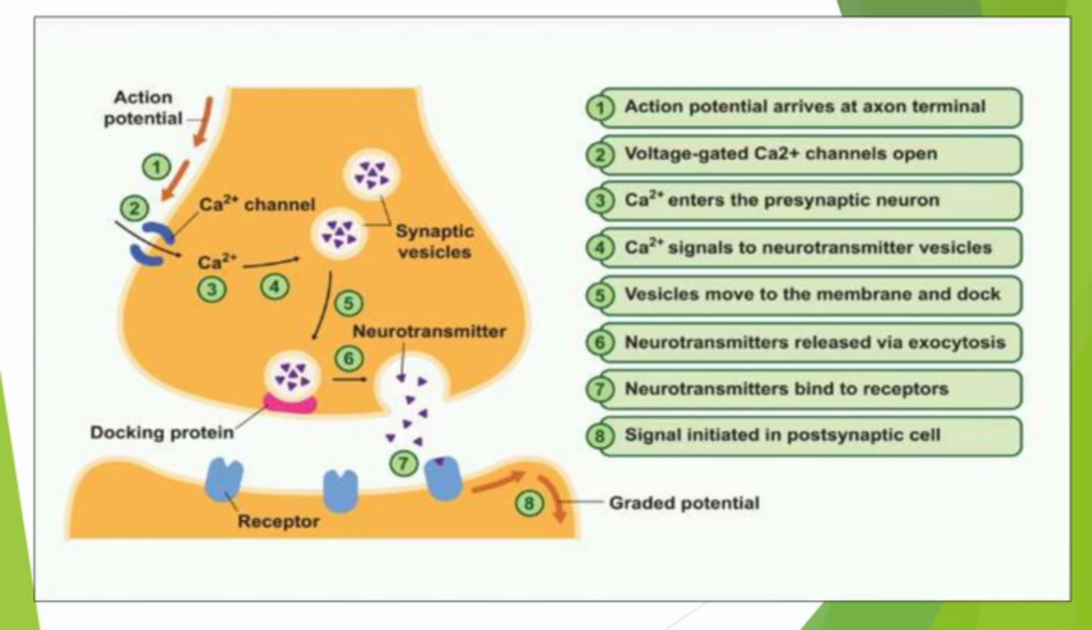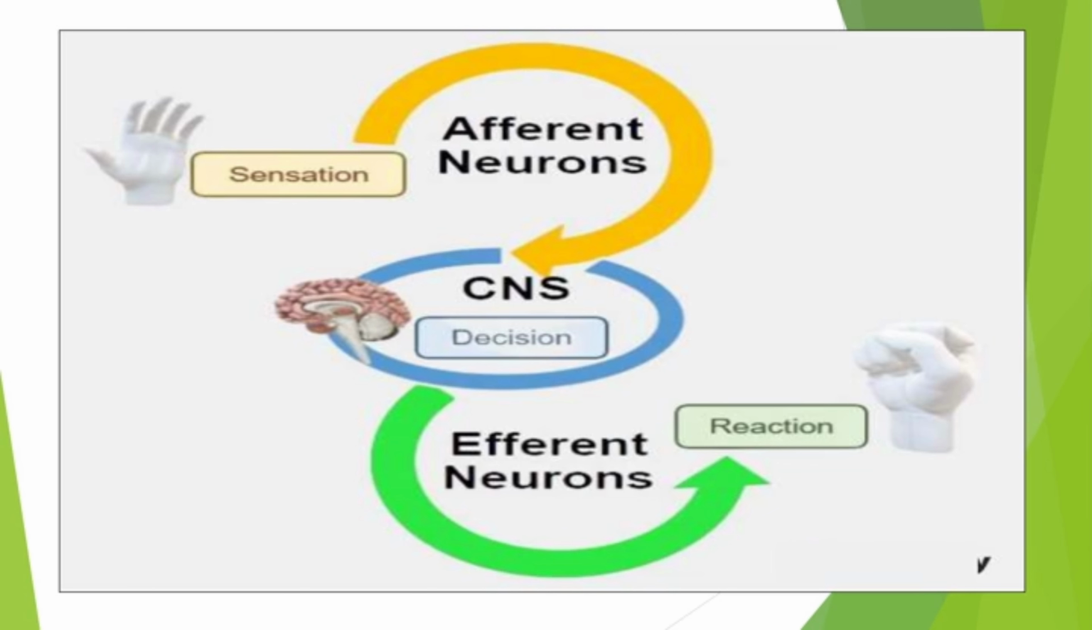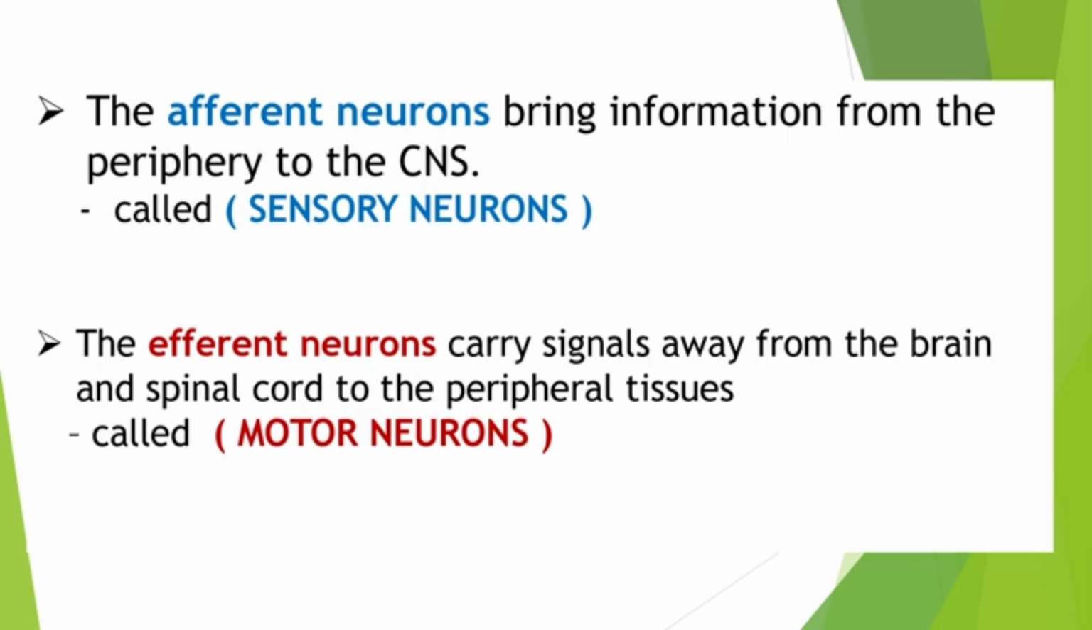Okay, in the next slide I mentioned what afferent and efferent neurons are. From the image representation we can understand what afferent and efferent are, but again I mentioned the important definition. Afferent neurons bring information from the periphery to the CNS. That is mainly called sensory neurons. Efferent neurons carry signals away from the brain and spinal cord to the peripheral tissues. That is called motor neurons.